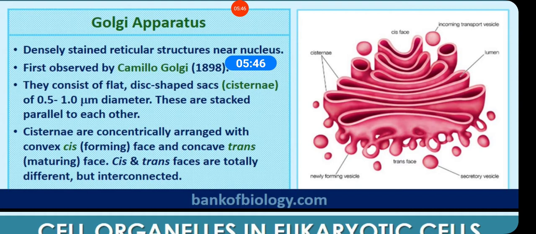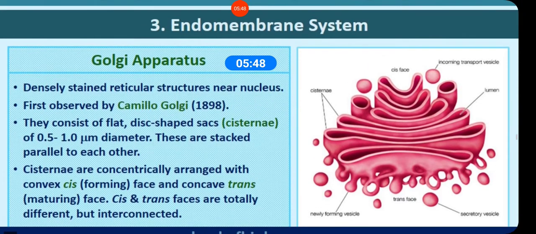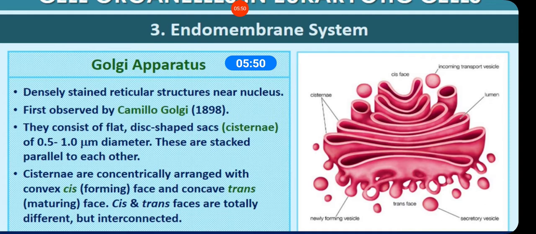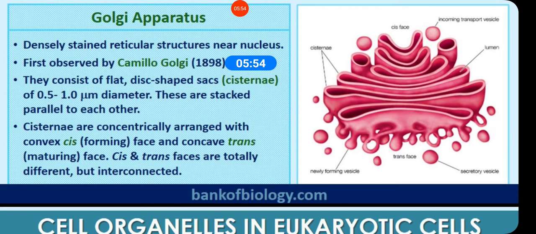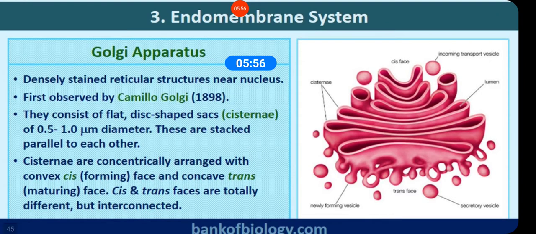The Golgi apparatus is a densely stained reticular structure present near the nucleus. It was first observed by the scientist Camillo Golgi near the nucleus of the cell.